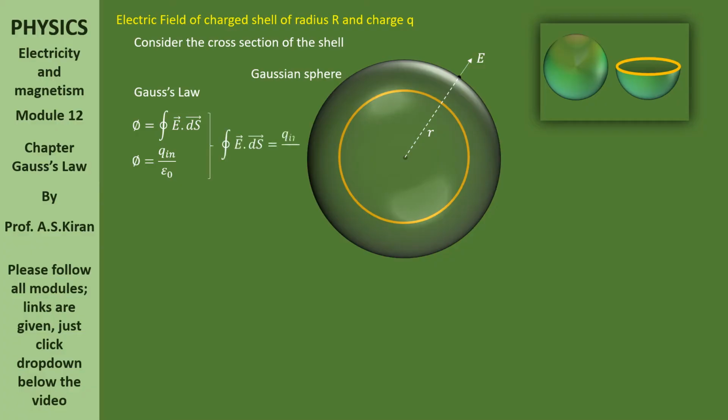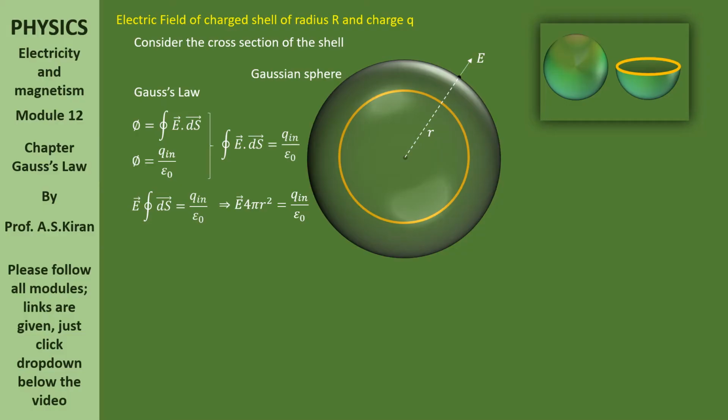Clubbing both, circular integral of E bar dot ds bar is equals to q in by epsilon naught. If you consider both the conditions, you will be getting a common condition. What is that? Circular integral of E bar dot ds bar is equals to q in by epsilon naught. Now, E bar circular integral of ds bar is equals to q in by epsilon naught.